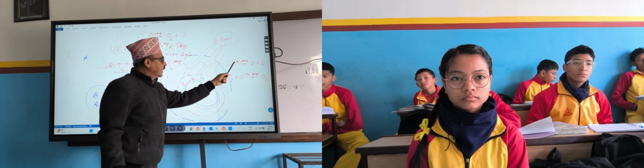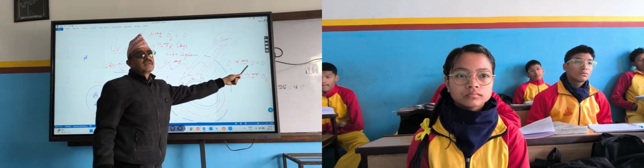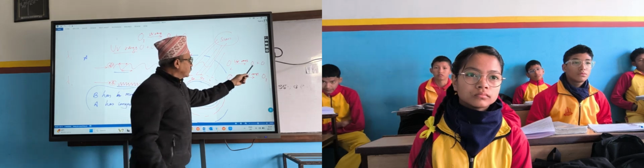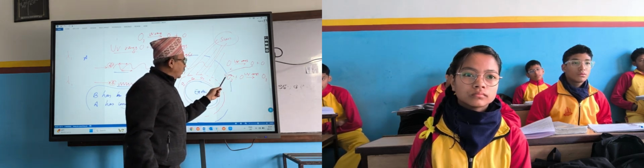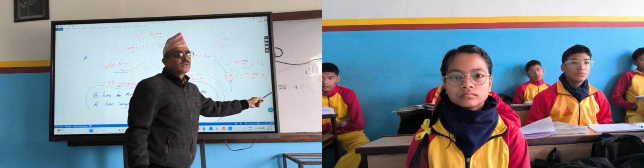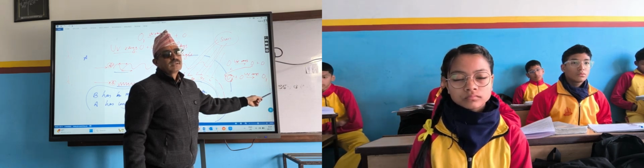When UV rays fall on oxygen molecule, it breaks down into oxygen atoms, and oxygen atom reacts with oxygen molecule in presence of UV rays. What is formed? Ozone.